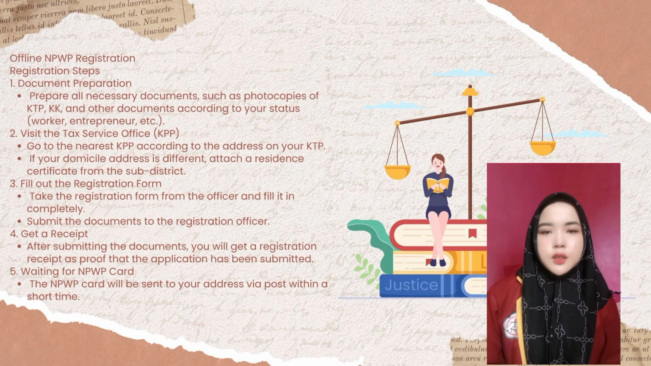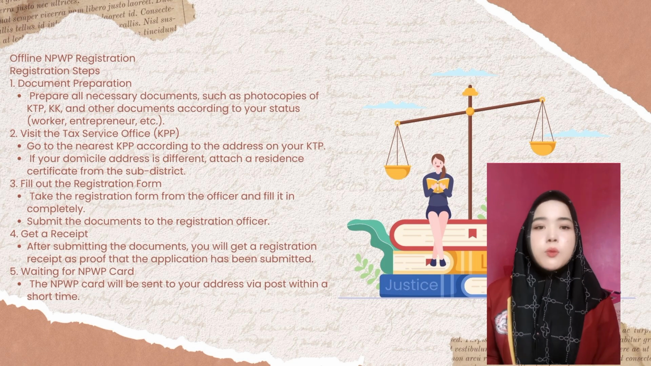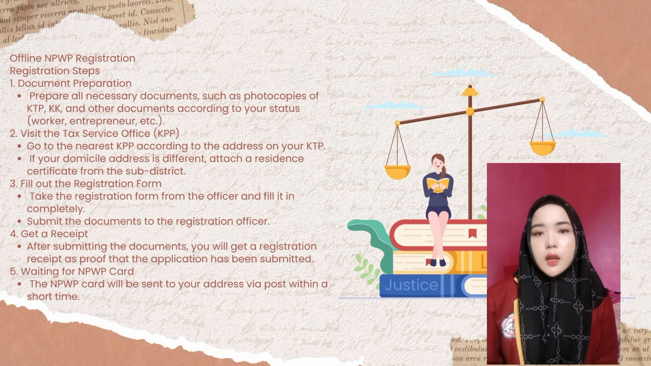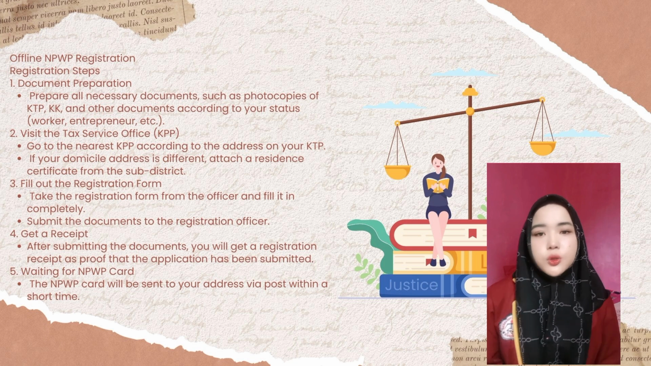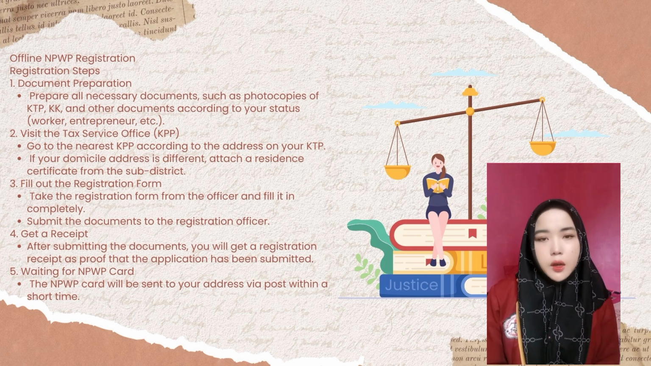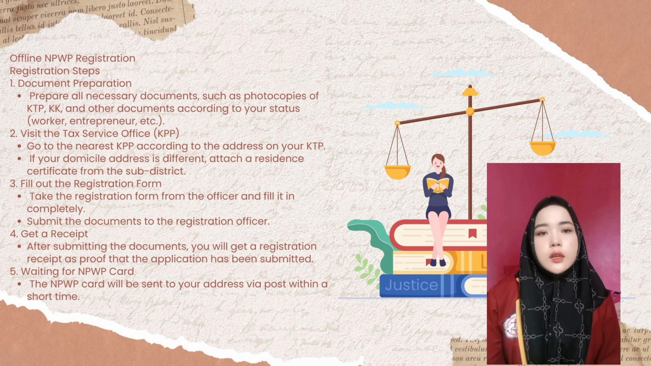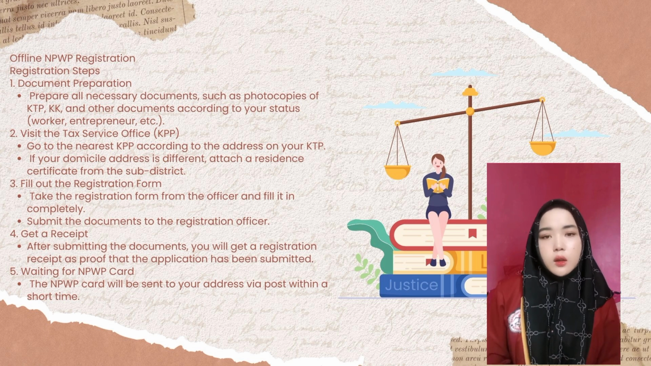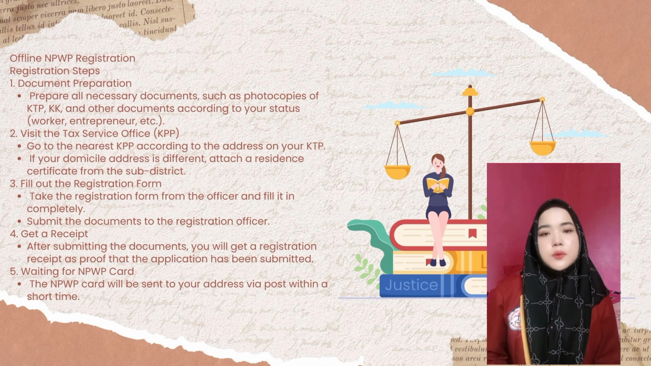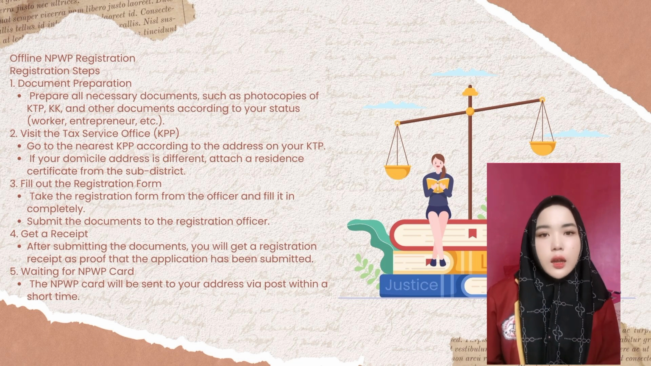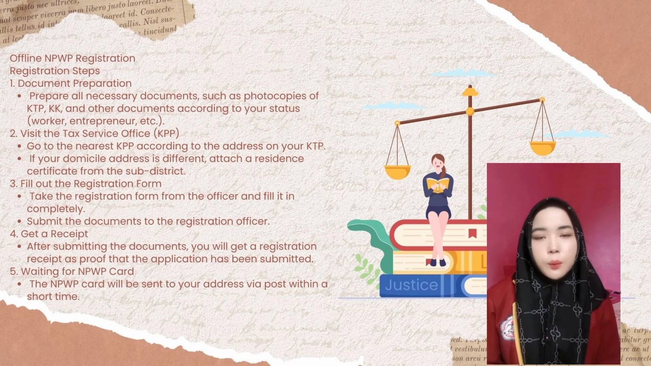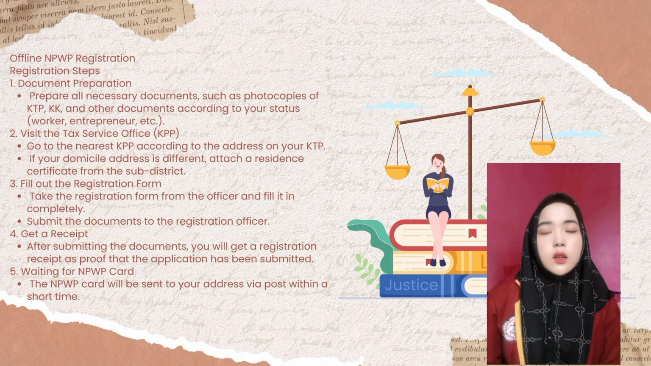Offline NPWP registration. Registration step 1, document preparation. Prepare all necessary documents such as photocopy of KTP, KK, and other documents according to your status, worker or entrepreneur. 2. Visit the tax service office (KPP). Go to the nearest KPP according to the address on your KTP. If your domicile address is different, take a residence certificate from the sub-district. 3. Fill out the registration form. Take the registration form from the officer and fill it in completely.